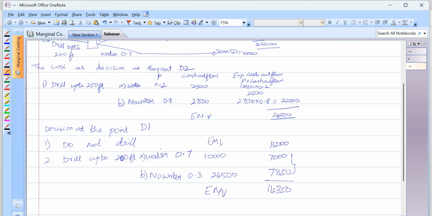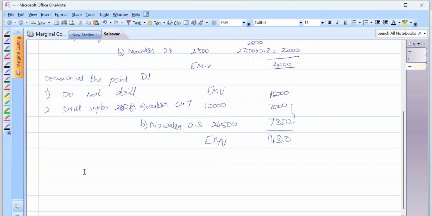In this case, for do not drill, my EMV will be 15,000. So which one is better? Decision 1 will have the lowest cost. So what will be the strategy for the owner? Drill the tube. Drill up to 200 feet.